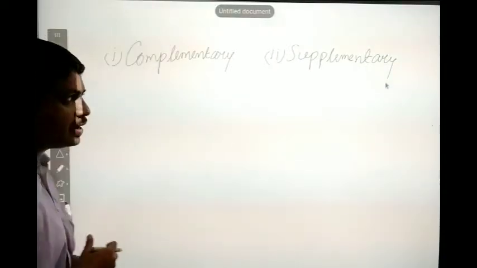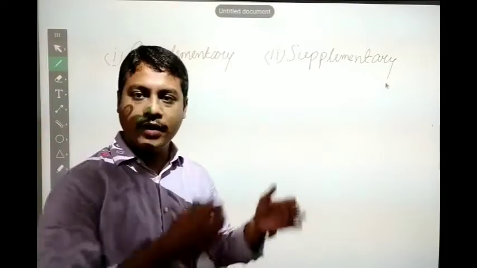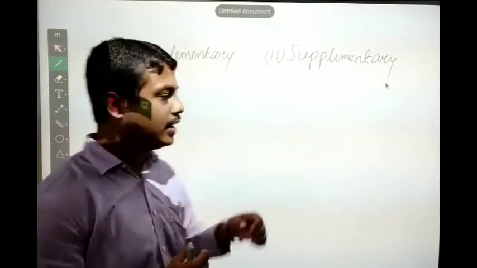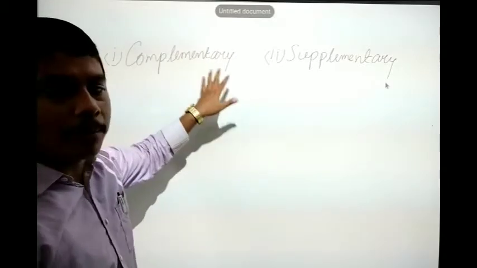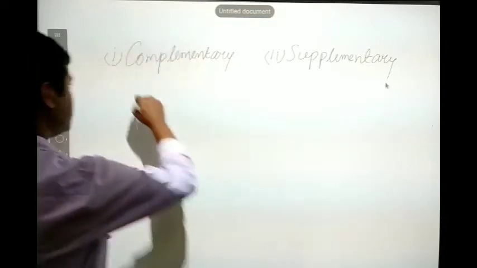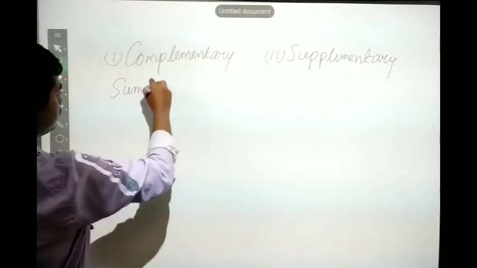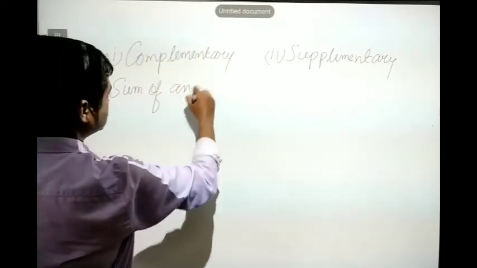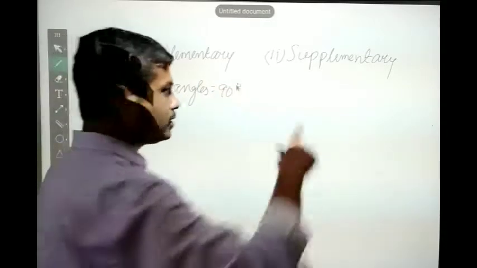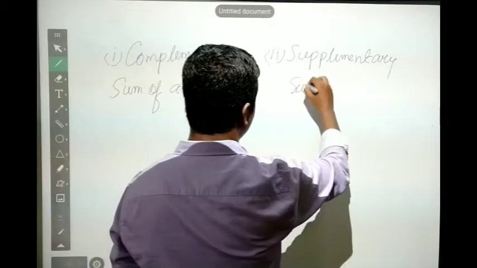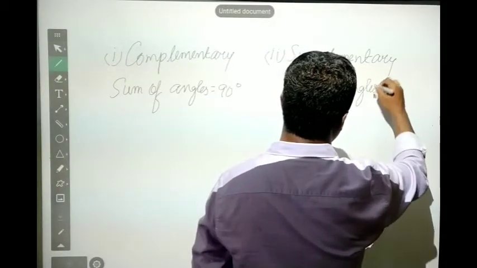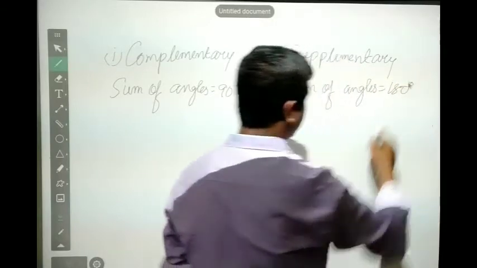Complementary angles are angles which, if you add them and get a total angle value of 90 degrees, are called complementary angles. The sum of angles is equal to 90 degrees. Supplementary angles: the sum of angles is equal to 180 degrees.